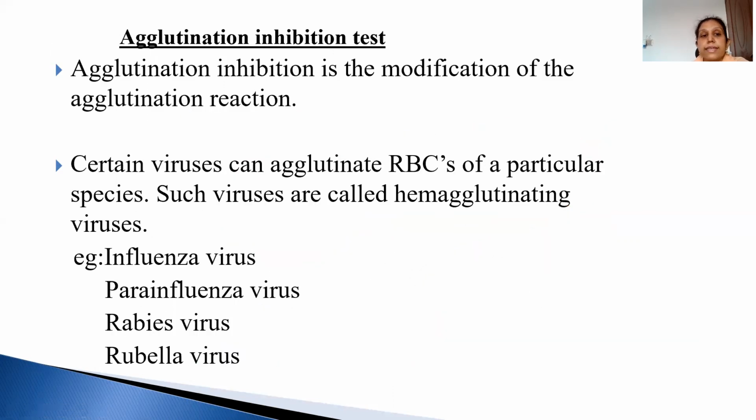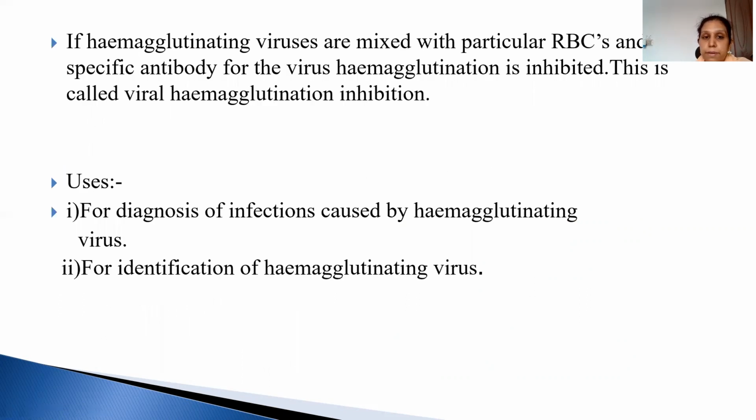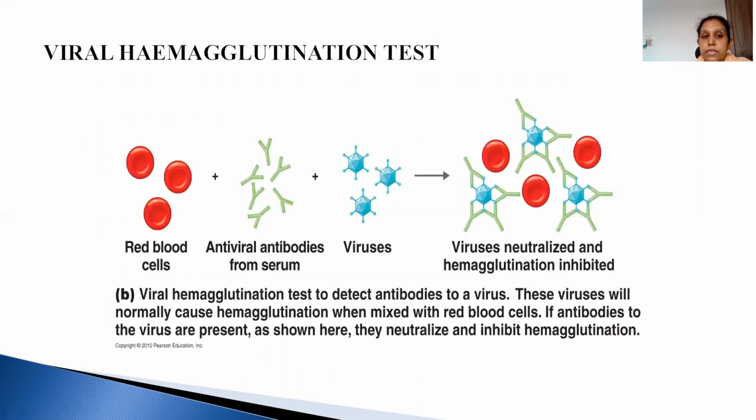Now, last but not the least, the agglutination inhibition test. It is a modification of the agglutination reaction. Certain viruses agglutinate RBCs of particular species, like influenza, all the orthomyxoviruses, rabies and rubella. We use this for diagnosis and identification of virus.